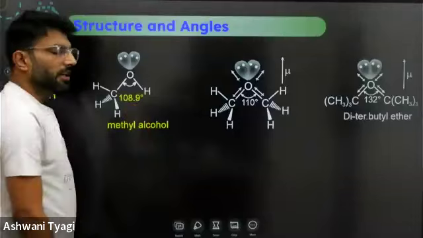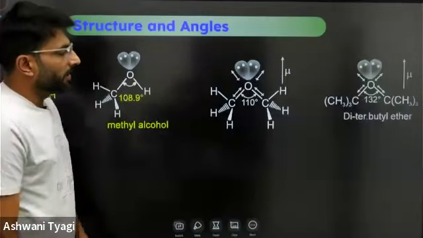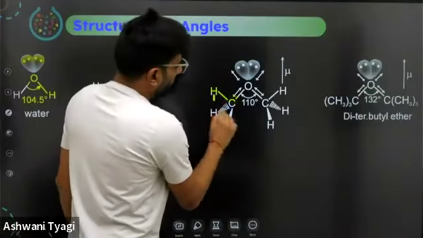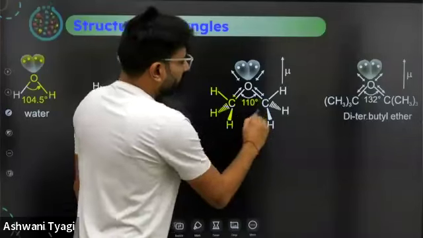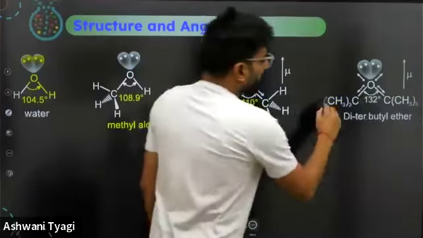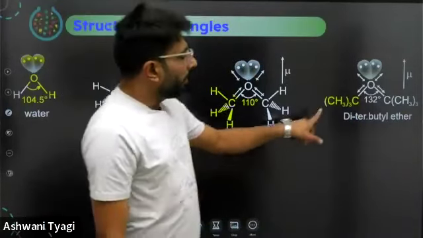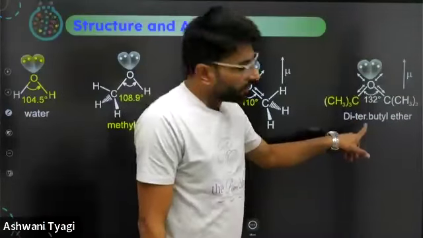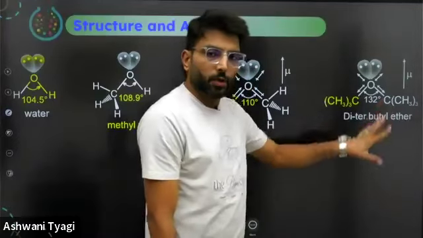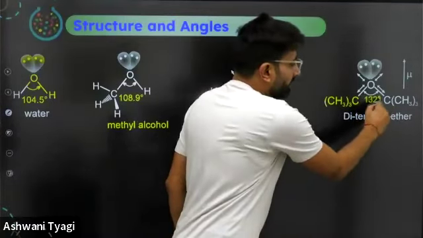Here the bond angle is 108.9 degrees. Next, if we take ether, the bond angle is 110 degrees. If we take di-tertiary butyl ether, it has a bond angle of 102.